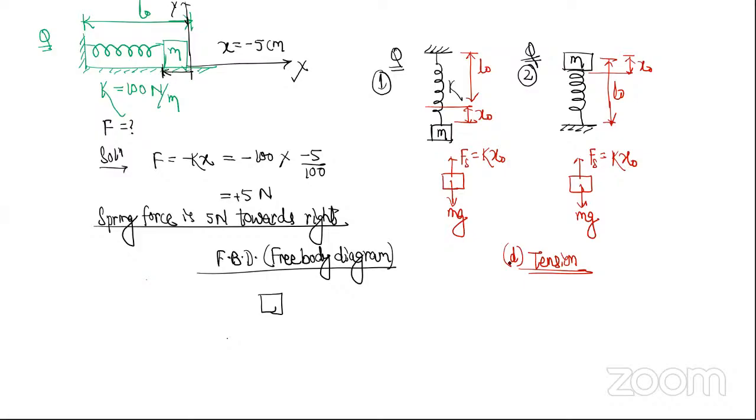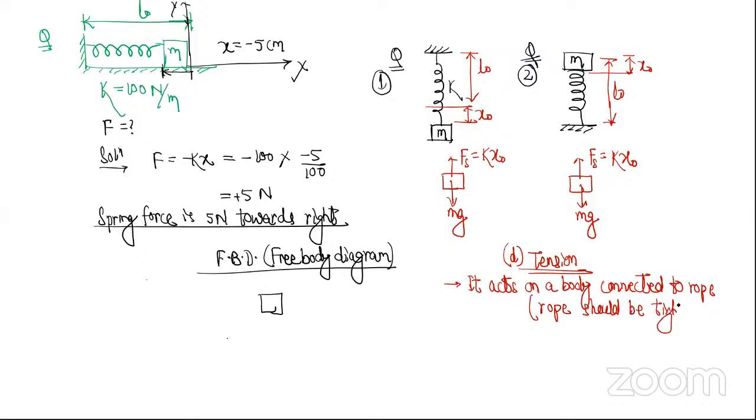When does tension act? It acts on a body connected to rope, and rope should be tight, otherwise it won't happen. टाइट को फिजिक्स के लैंग्वेज में टॉट भी बोलते हैं, टॉट. In some books they write taut, so taut means tight. So the rope should be tight.